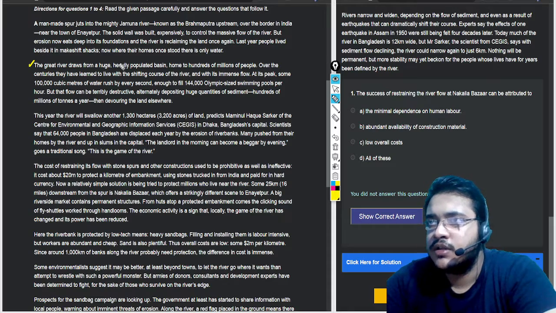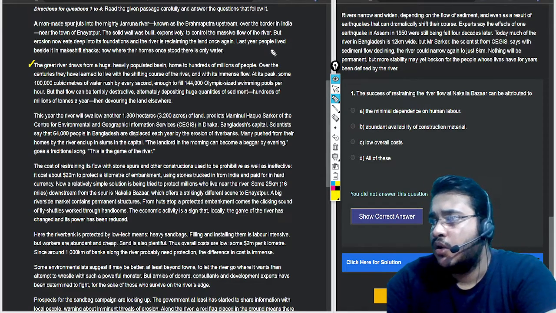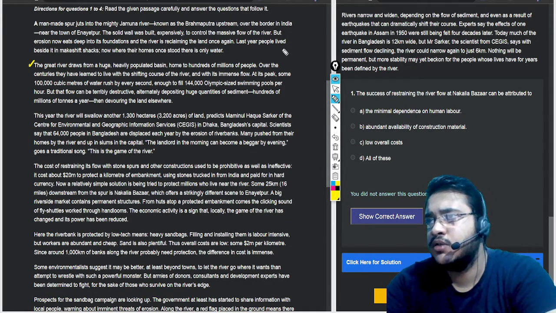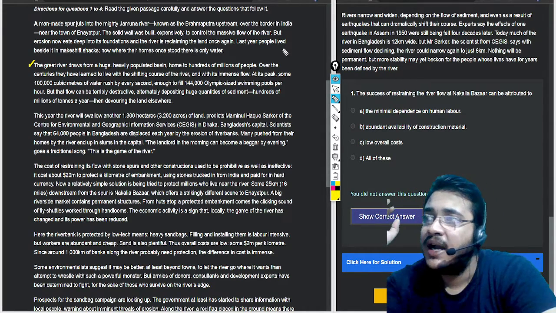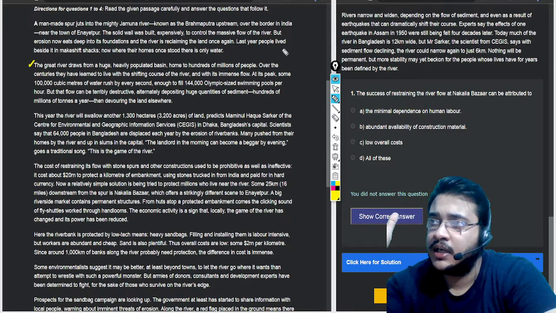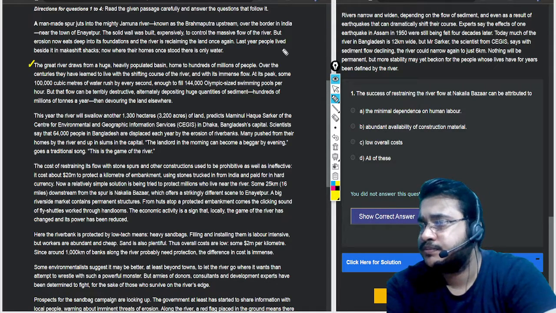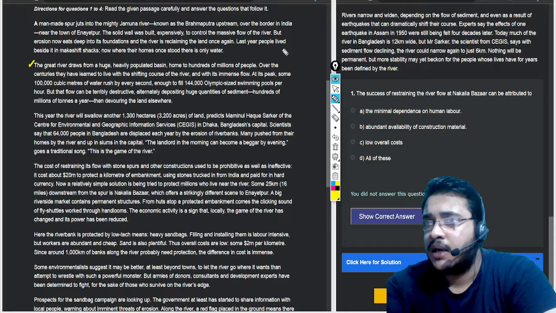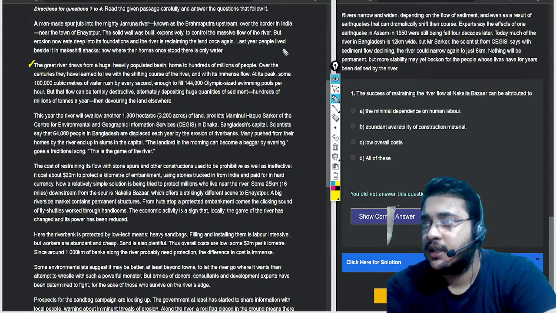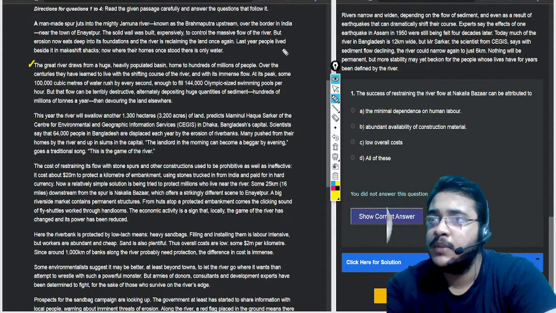The great river draws from a huge, heavily populated basin, home to hundreds of millions of people. Over the centuries they have learned to live with the shifting course of the river and with its immense flow. At its peak, some 100,000 cubic meters of water rush in every second, enough to fill 144,000 Olympic size pools per hour. But that flow can be terribly destructive, alternatively depositing huge quantities of sediment, hundreds of millions of tons a year, then devouring the land elsewhere.